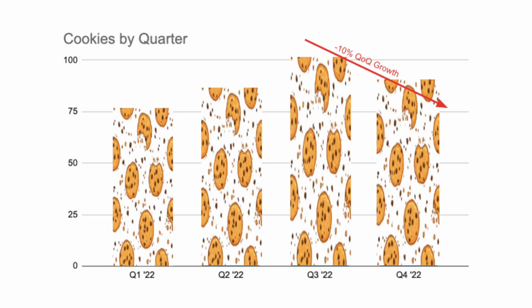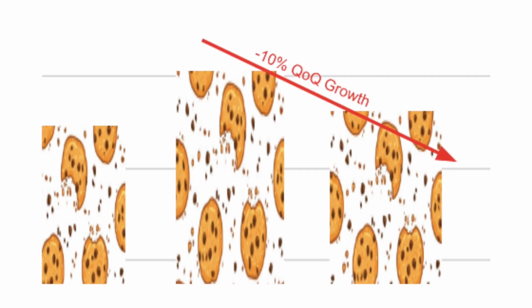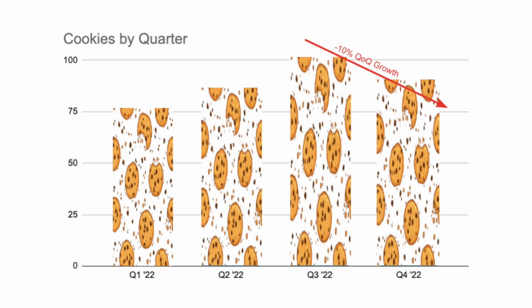As an example, I'm going to throw up a chart on the screen. This is looking at cookies by quarter just to illustrate what negative GDP growth would look like. So we've got quarter over quarter here, and between quarter 3 of 2022 and quarter 4 of 2022, we're making fewer cookies. So this is basically going to mean that there's negative 10% quarter over quarter growth. This is kind of what we mean when we're talking about GDP contracting or having negative growth.